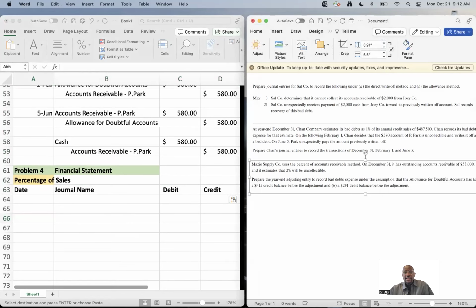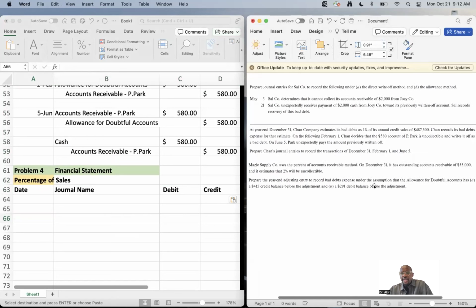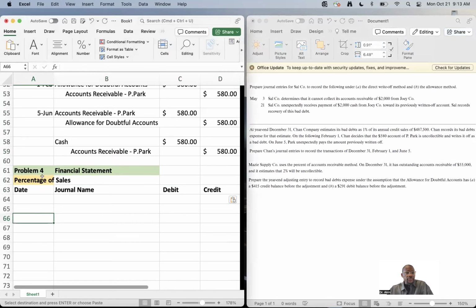So it says Maisie Supply Co. uses percentage of accounts receivable method on December 31st. It has an outstanding balance, or outstanding accounts receivable, of 55,000. Okay, so this is actually for not percentage of sales, but accounts receivable. So no worries. So we do percentage of accounts receivable.